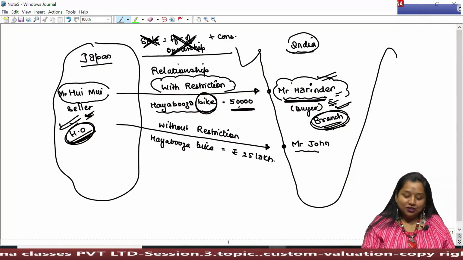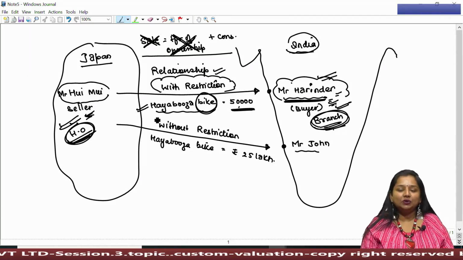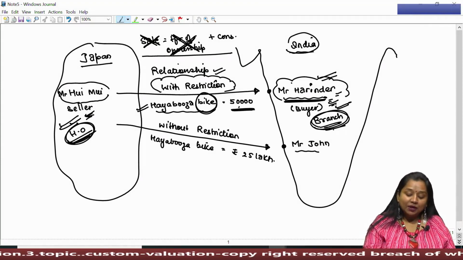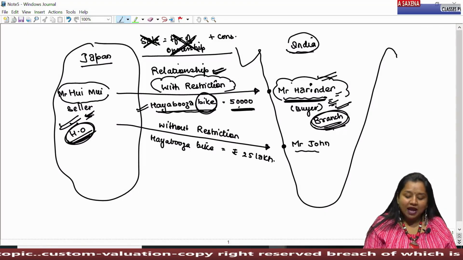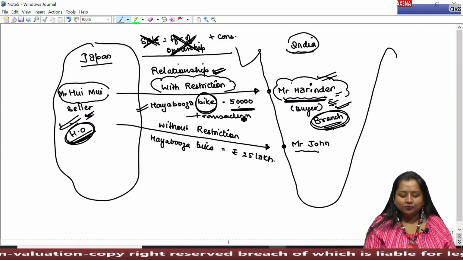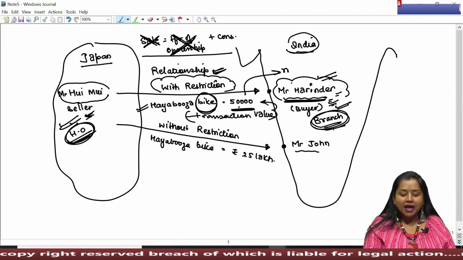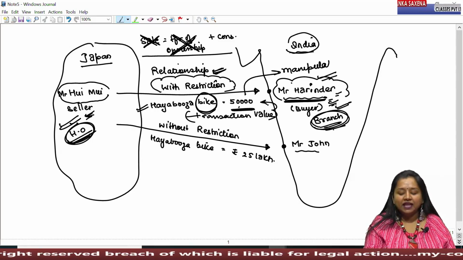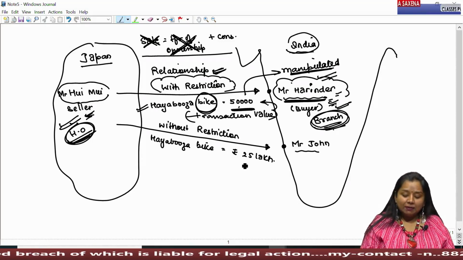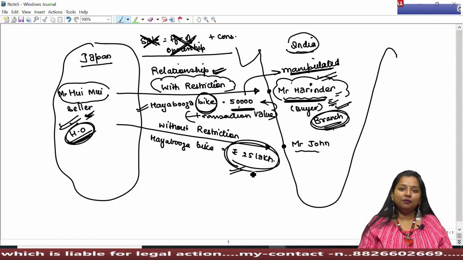And if due to such a relationship the bike has been transferred from one place to another, then the lawmaker says that generally we presume that because of such a relationship, the price shown in the invoice in the name of transaction value must have been manipulated for the purpose of tax evasion. That means the lawmaker presumes that the bike must have a higher value. For example, in the given case, we have the value of rupees 25 lakh.